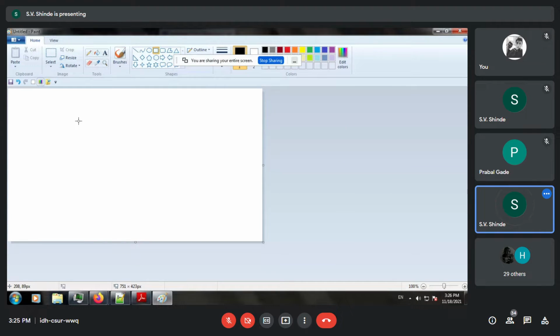Okay, so we'll see how to create a node and represent it. I put the first data variable, and then we have two pointers. One is the previous pointer and another is the next pointer.